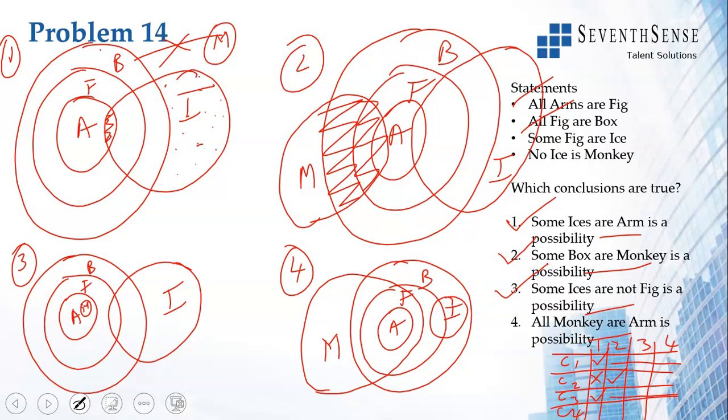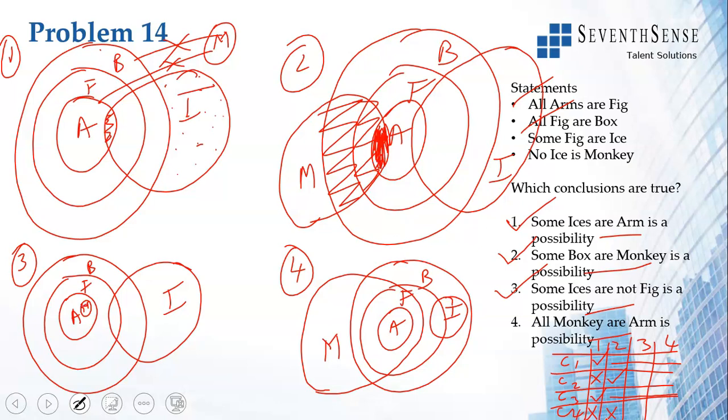I take it, "All monkeys are arms" is possible? Here, monkeys and arms are not connected, so it's not correct. Here, some monkeys are arms. In this area, some monkeys are arms. So "all monkeys are arms" is not possible there.